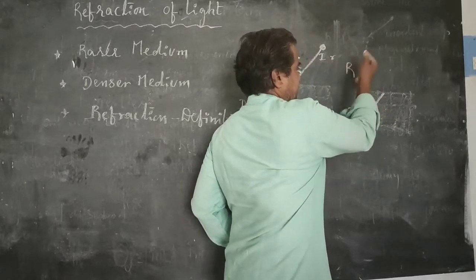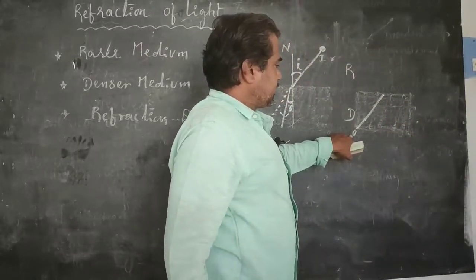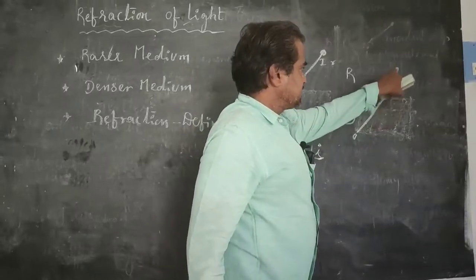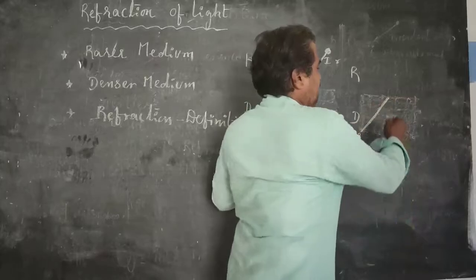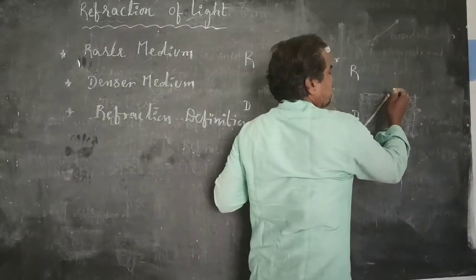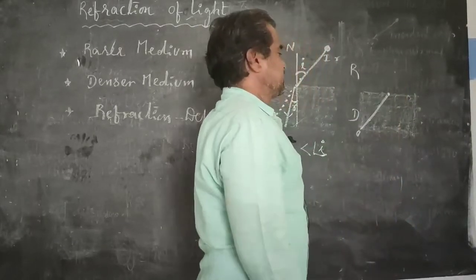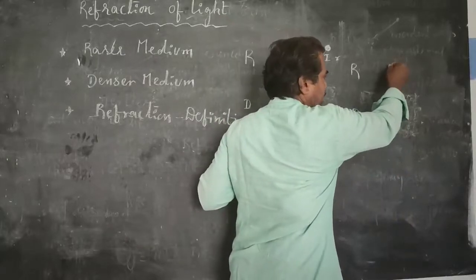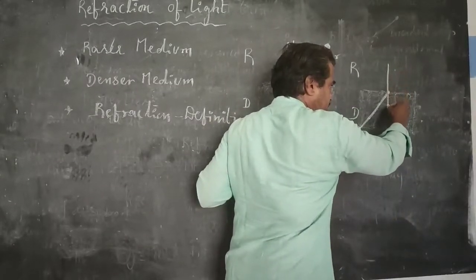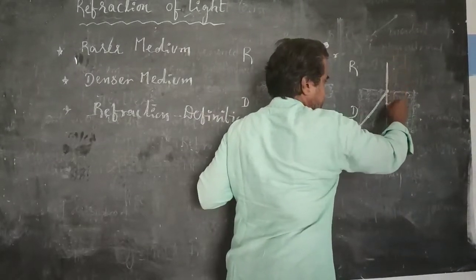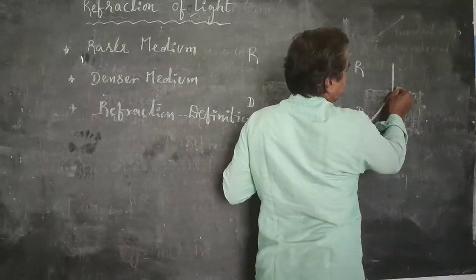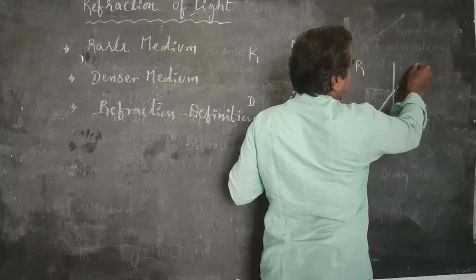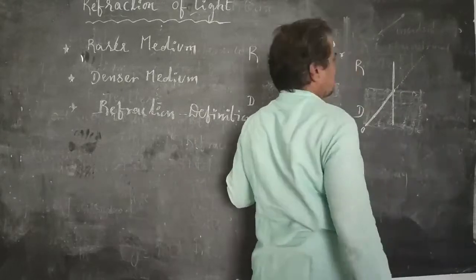This is the rarer medium. The light ray travels from denser medium to rarer medium. It is incident at one point of the interface of two media. Immediately we have to draw one normal at this point. Again, draw the original direction of the light ray in dotted form,